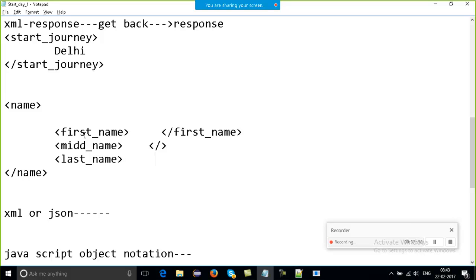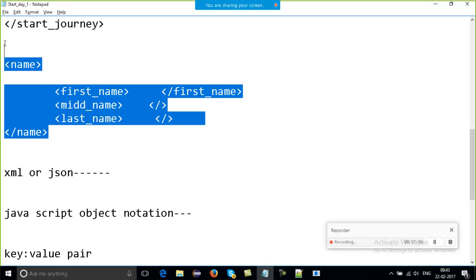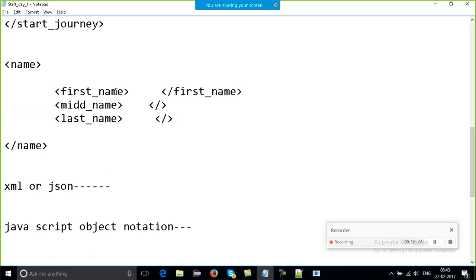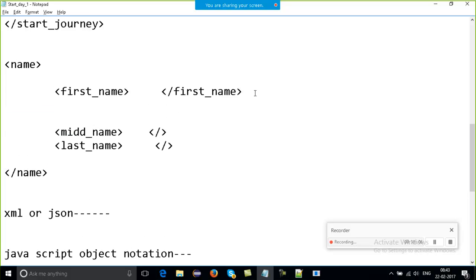So it may get complicated, depending on the scenario, depending on the values which you need to pass. So this is one complete tag because these three tags are coming in between the name tag. And you may have some more tags in between this. Understood? No, spaces don't matter. It will just give you the exact value which you are writing over here.